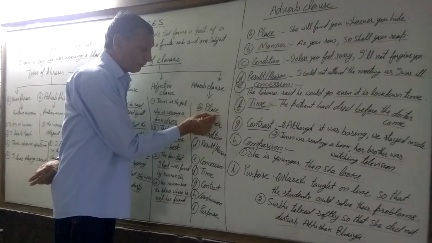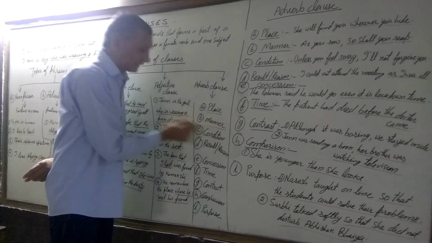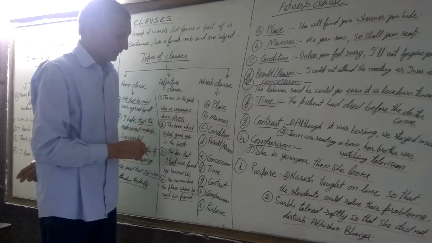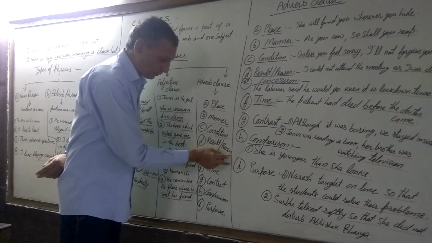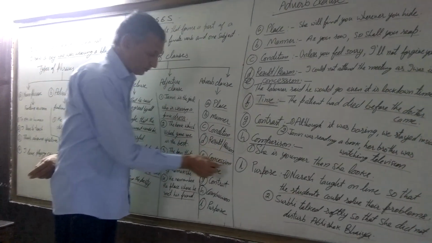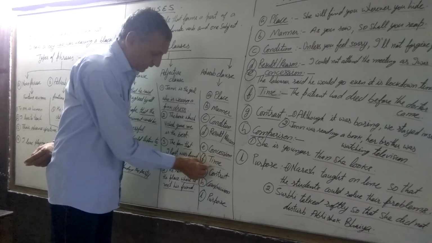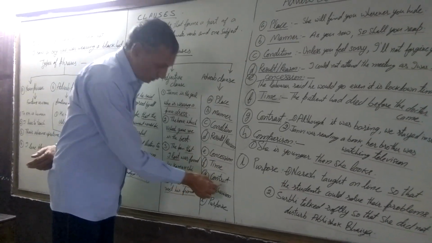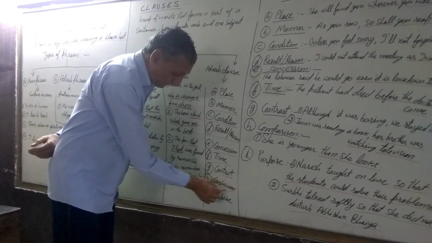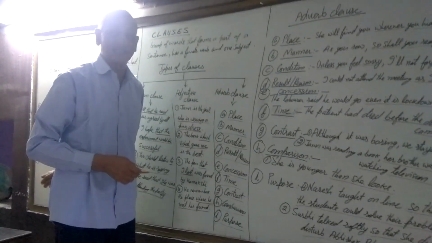Adverb clause of place, adverb clause of manner, adverb clause of condition, adverb clause of result or reason, adverb clause of concession, adverb clause of time, adverb clause of contrast, adverb clause of comparison, and adverb clause of purpose.